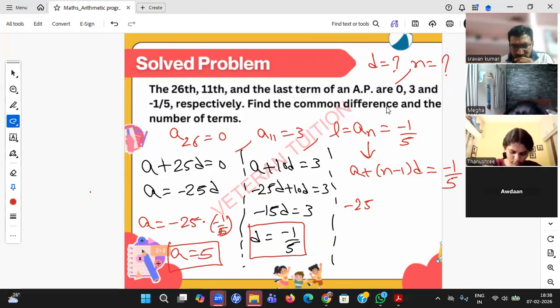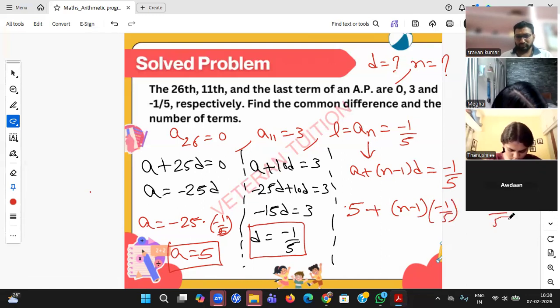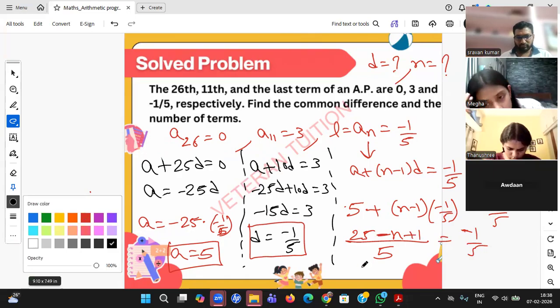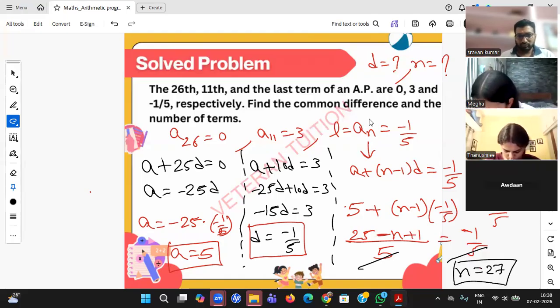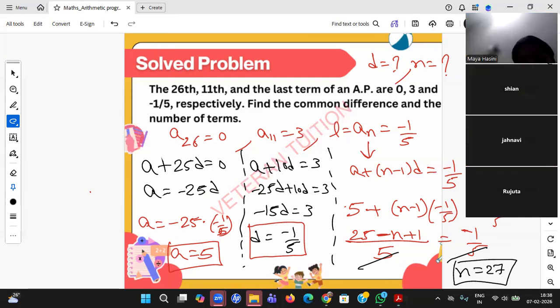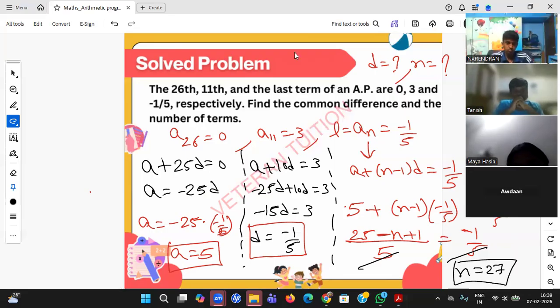Rujita, no. Like students, A value is not 1 by 5, I guess. Yes, Tanish, good.